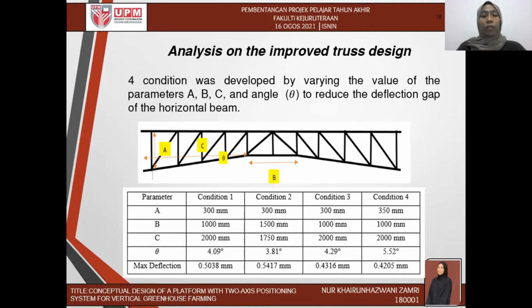Then the design of the horizontal wheel was improved. Condition 4 was developed by varying the value of the parameters A, B, C, and the angle to reduce the deflection gap of the horizontal wheel. So condition 4 was selected because the deflection is lower than the other conditions.